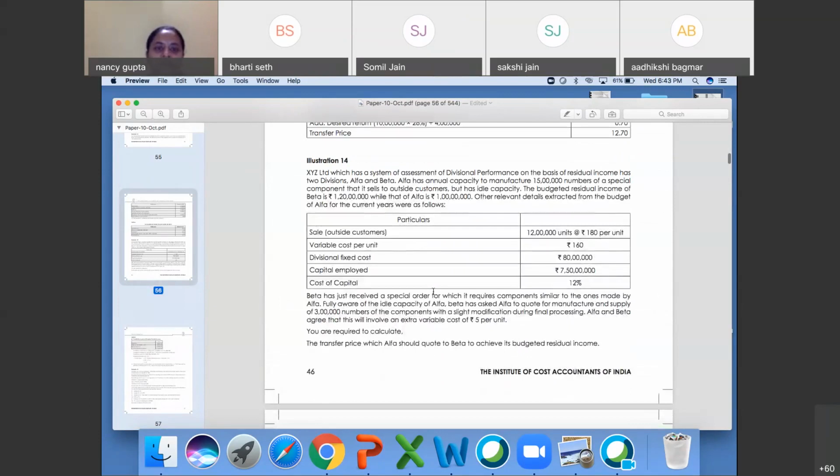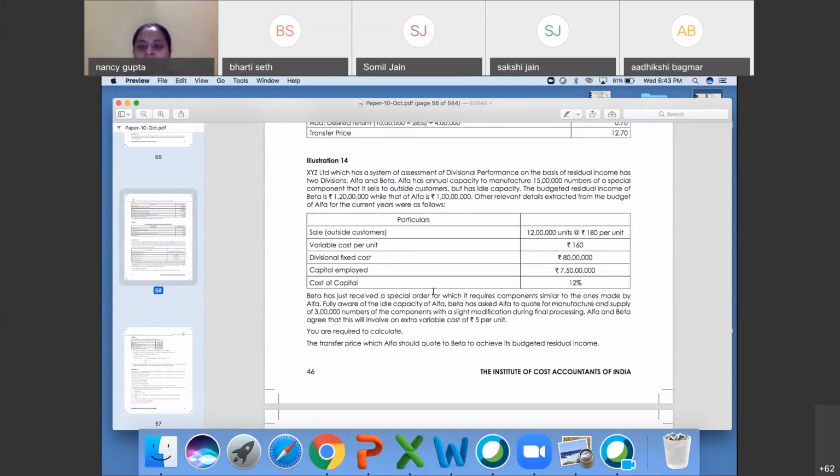Question number 14. We are moving towards question number 14. XYZ Limited has a system of assessment of divisional performance on the basis of residual income. Two divisions, alpha and beta. Alpha has annual capacity to manufacture 1,50,000 numbers of a special component that it sells to outside customers, but it has idle capacity. The budgeted residual income of beta was 1 crore 20 lakh rupees, while alpha is 1 crore rupees.